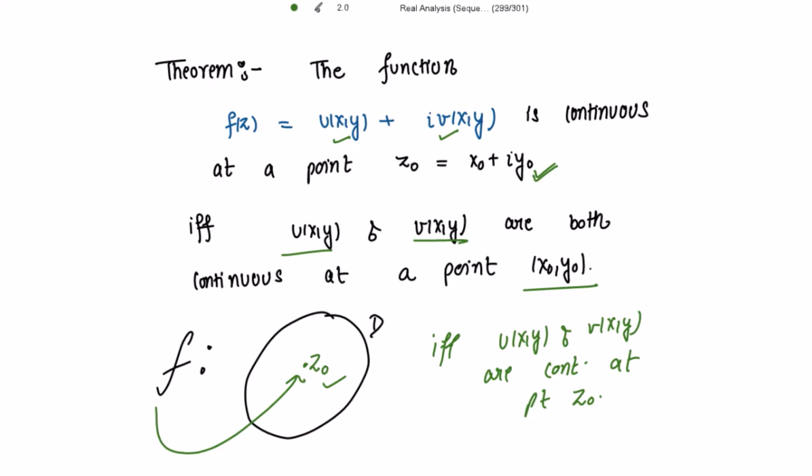This we need to show. This is the two-way proof. If the function is continuous at a point, then we show that its real and imaginary parts are also continuous at that point. Second way, if the real and imaginary parts of a function are continuous at a point z0, then we need to show that the function itself is continuous at the point z0. So this is a two-way proof.